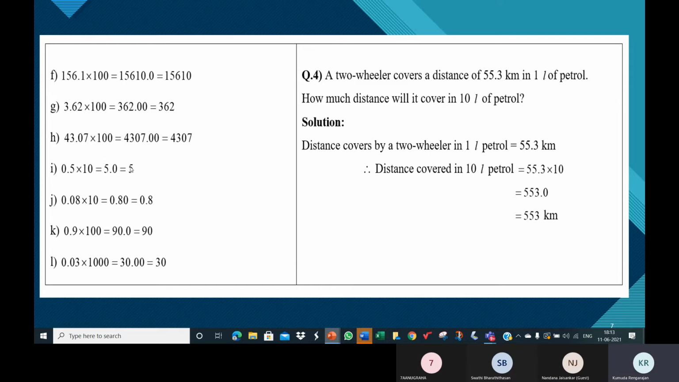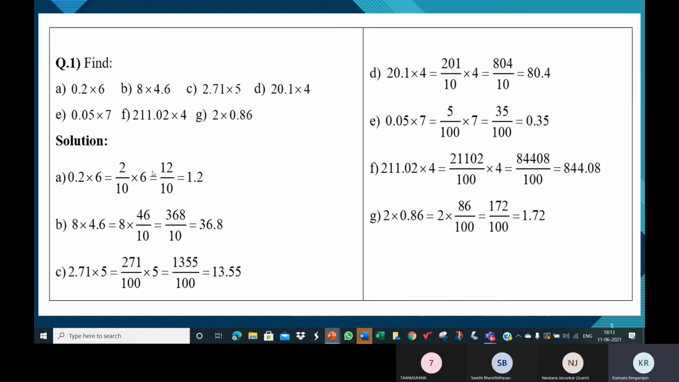When we are multiplying by 10, 100, 1000, you can use this method. When you're not multiplying by 10, 100 or 1000, you can use this other method, that is converting the decimal to a fraction like this, then performing the multiplication and putting it back as a decimal.